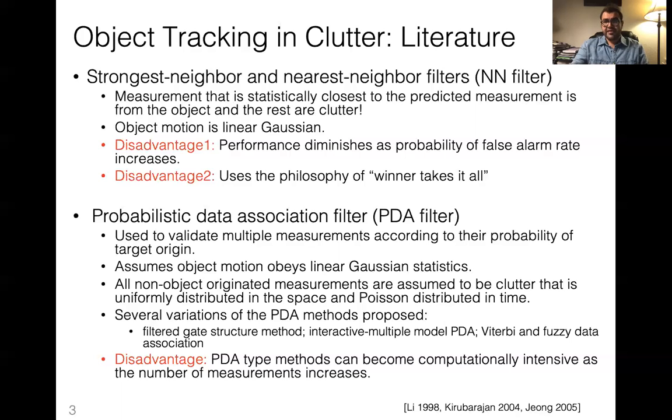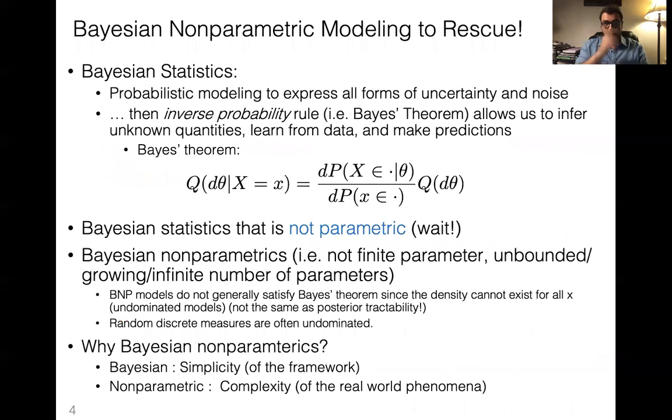The way that we're proposing is to put a nonparametric prior over the space and estimate the measurements. Before we dive into that, I would like to talk about Bayesian nonparametric modeling a little bit, and then dive into the problem. In general, Bayesian statistics uses probabilistic modeling to express any sort of uncertainty and noise that we have in a system. Then we use the inverse probability rule, known as Bayes' theorem, to infer the unknown quantities, to learn from the data, and to make predictions.